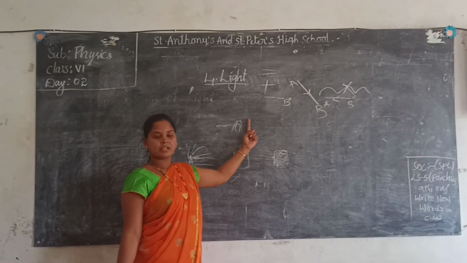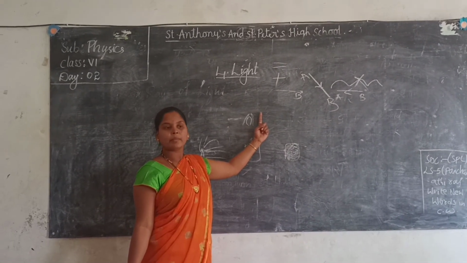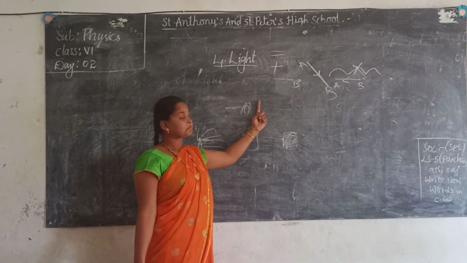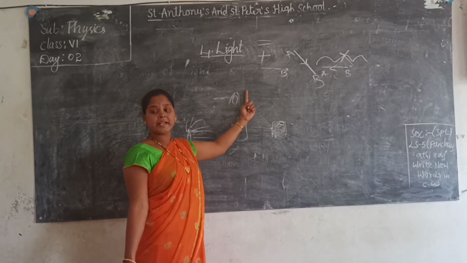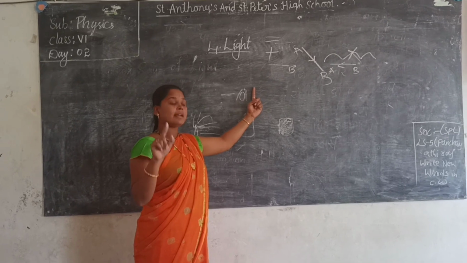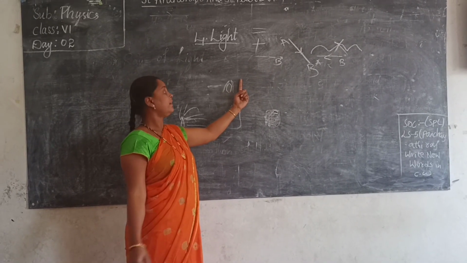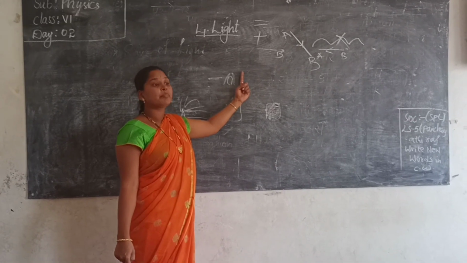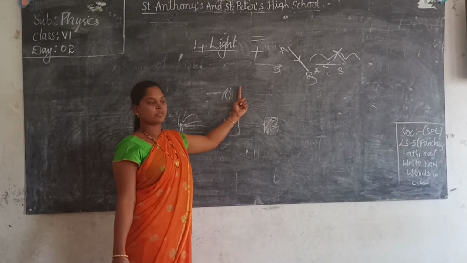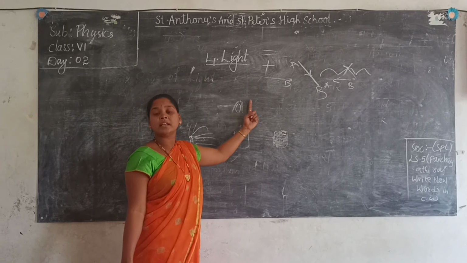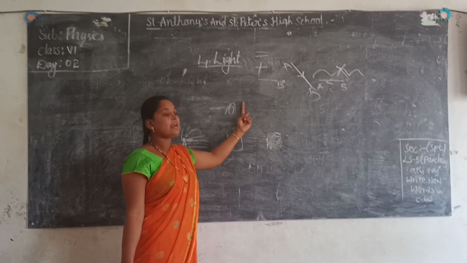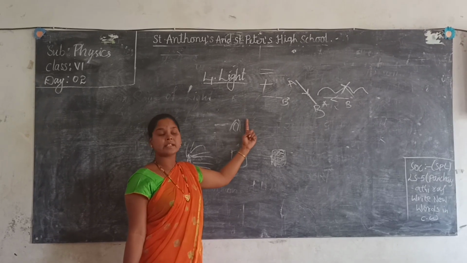Okay? Understood? Yes, ma'am. Shadow has 2 types, umbra and penumbra. It has 2 parts. So in the middle the area will be very dark. That darker part is called the umbra region. And the outer part will have some lighter shadow. That region is called the penumbra region. Okay? In the penumbra region only a little amount of light is formed, whereas in the umbra region no light is formed. No light is passed.